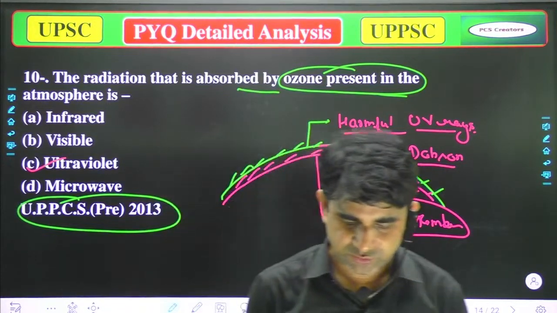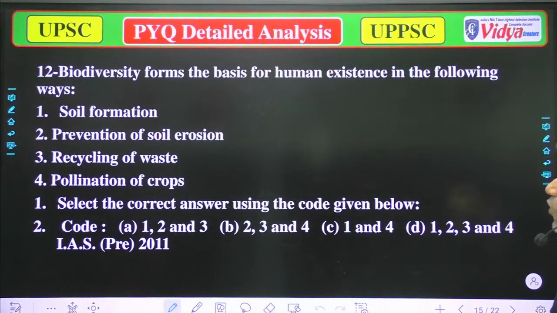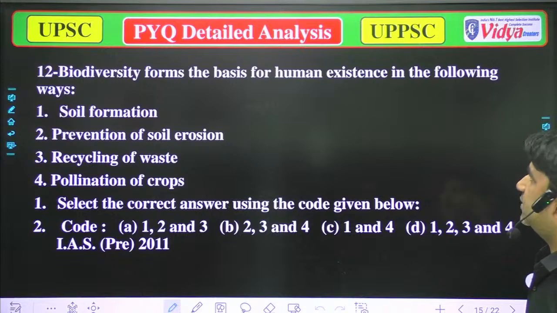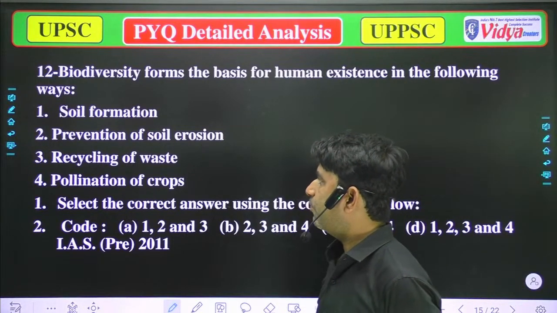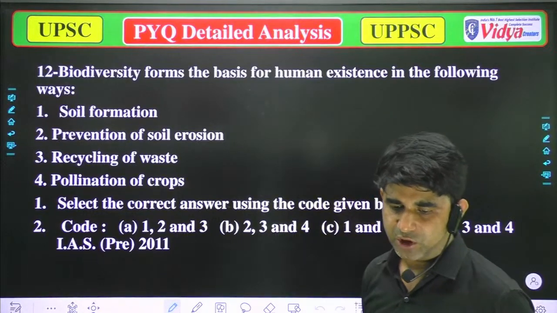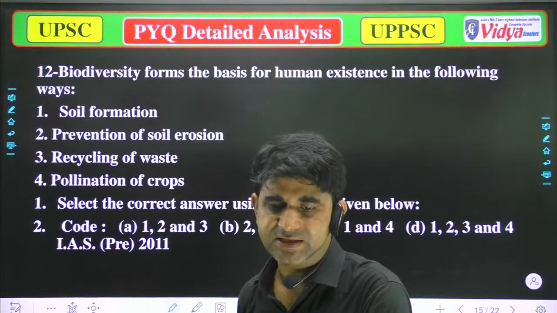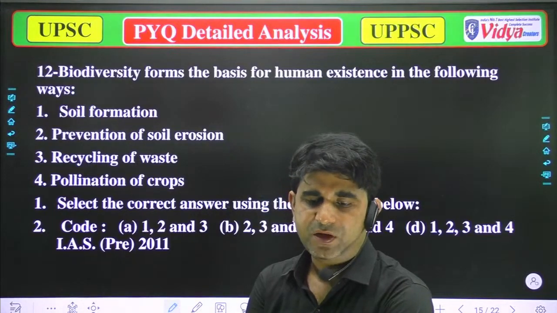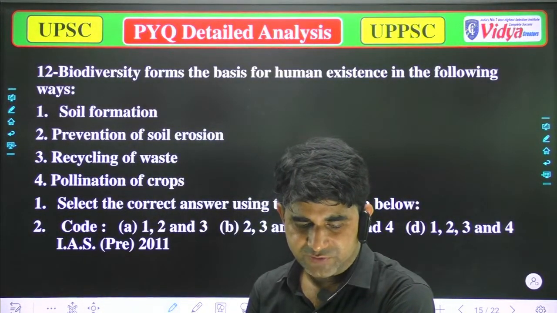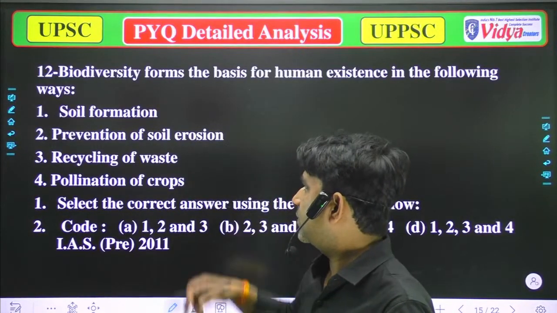Now we'll move to the next question. Biodiversity forms the basis of human existence in the following ways: A, soil formation; B, prevention of soil erosion; C, recycling of waste; and D, pollination of crops. Means how biodiversity is helpful for the existence of human beings in the following ways.